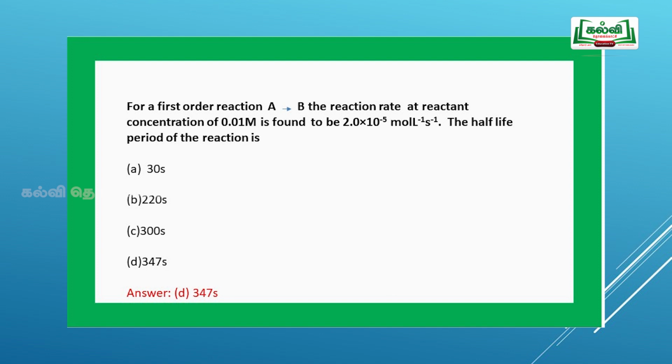After calculating the rate constant, now we can calculate the half-life period. T half is equal to 0.693 by K, hence 0.693 divided by 2 into 10 to the power of minus 3, that is equal to 347 seconds. Option D, 347 seconds, is the correct answer for that problem.